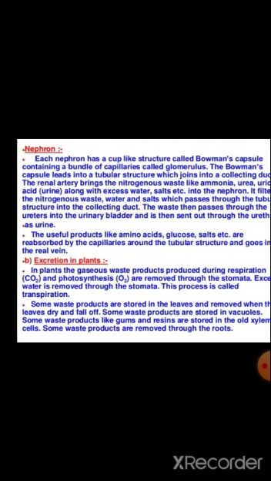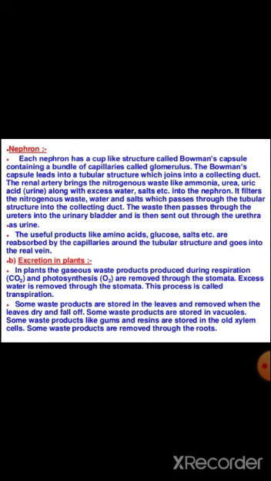Excretion in plants. In plants, the gaseous waste products, that is carbon dioxide produced during respiration and oxygen produced during photosynthesis, are removed through the stomata. Excess water is removed through the stomata. This process is called transpiration, so that